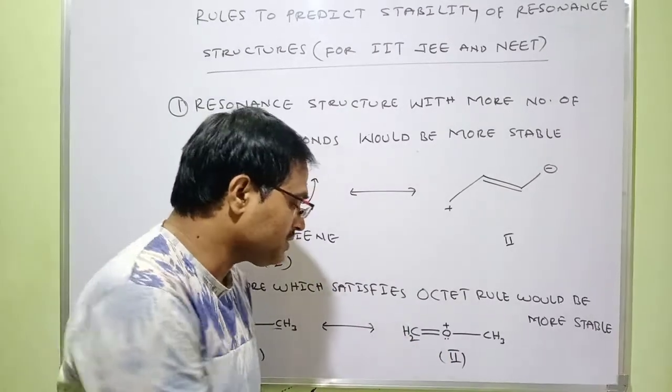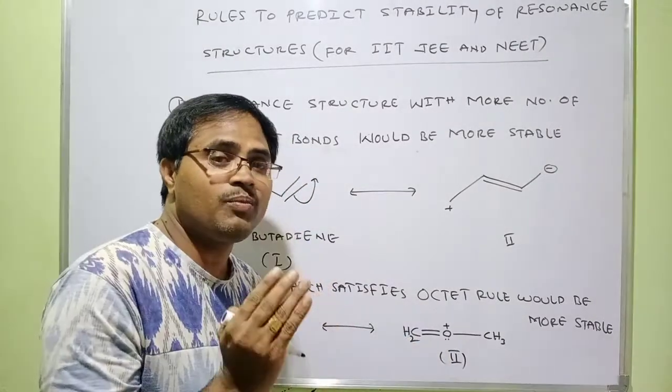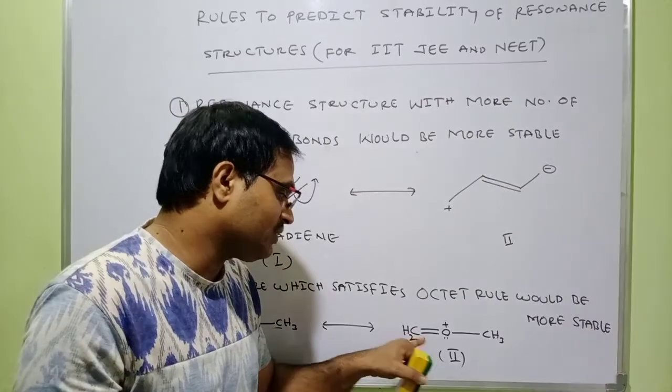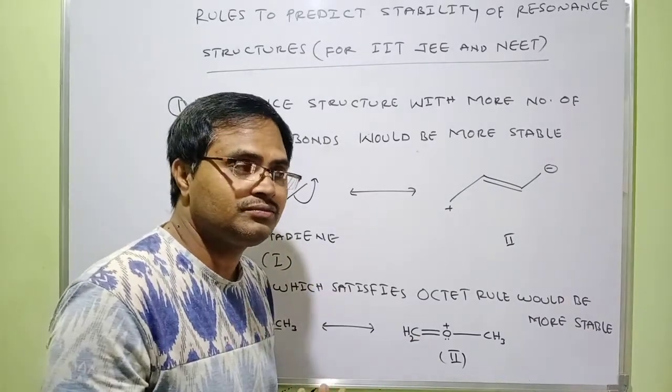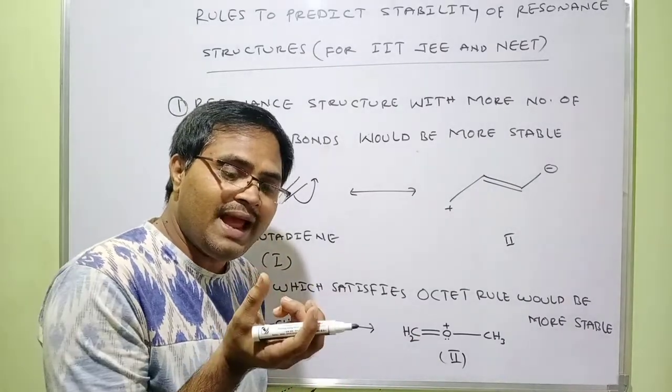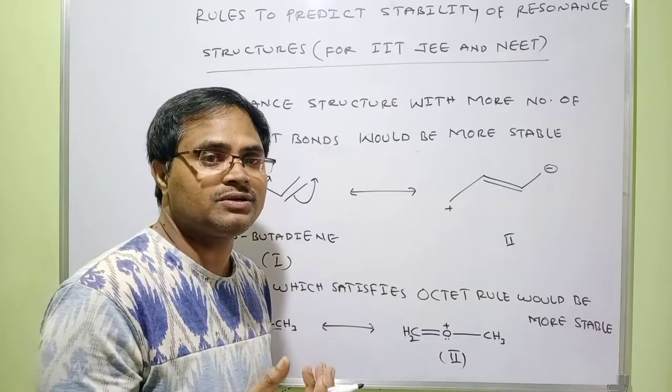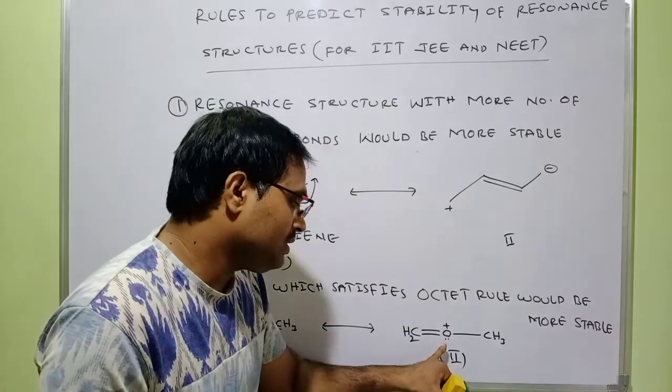So total how many bonds around this carbon? 4 bonds. 4 bonds means 8 electrons. Therefore the carbon satisfies the octet rule. According to the octet rule, the central atom must be surrounded by 8 electrons. Got it? Yeah.